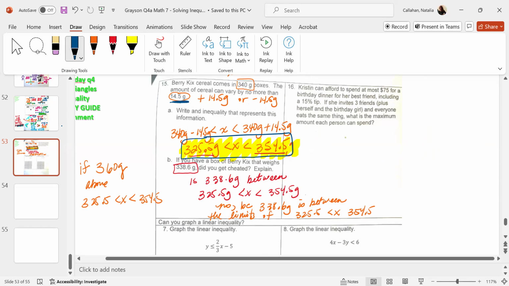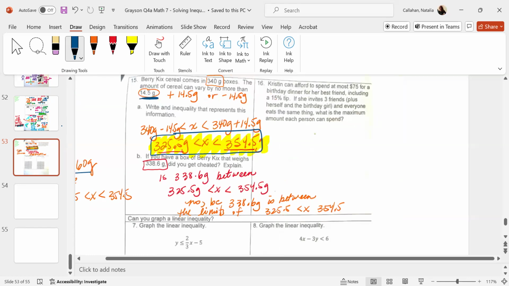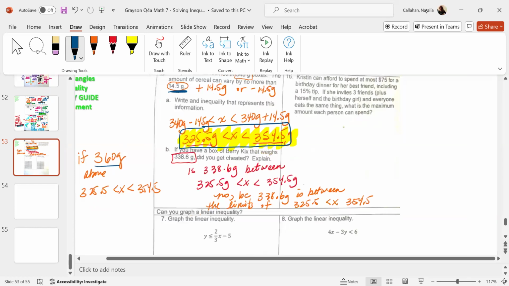Do you understand? Part B, if you have a box of cereal that weighs 338 grams, did you cheat? Well, is 338 between these two limits? Yeah. So you didn't cheat. If it was 360 grams, is 360 between these two limits? No, it's above, correct? Then he did cheat because this one is too heavy. Does that make sense?